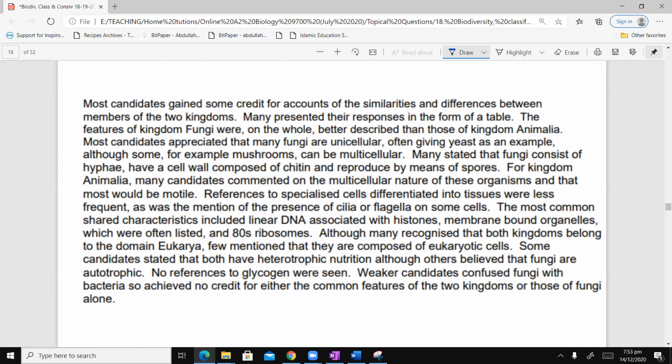Most candidates appreciated, now he is talking about fungi, that they are unicellular. Number one, often giving yeast as an example, although some, for example mushrooms, can be multicellular. Many stated that fungi consist of hyphae, have a cell wall composed of chitin, and reproduce by means of spores.